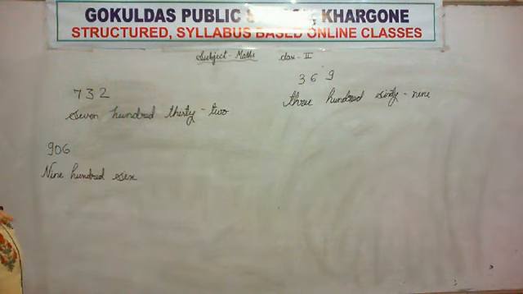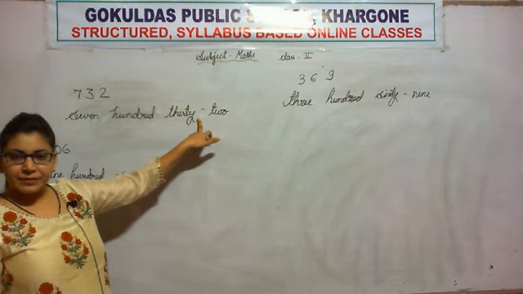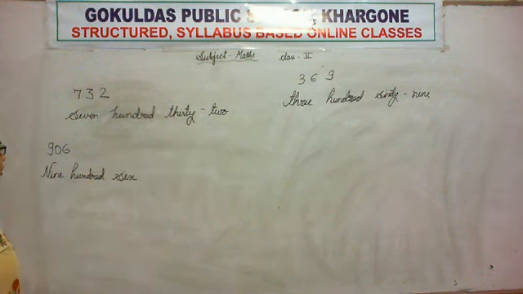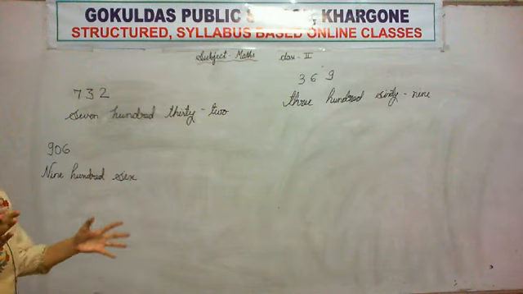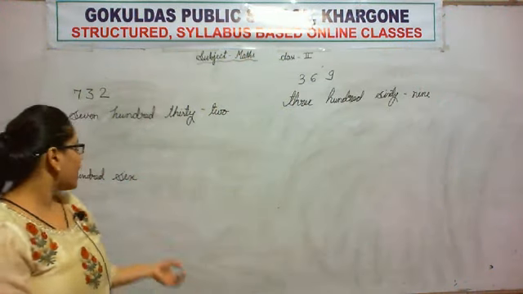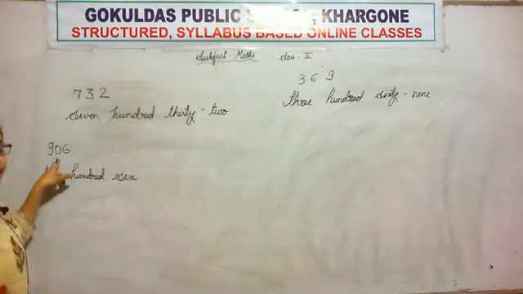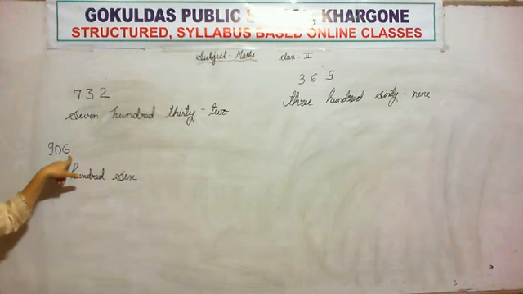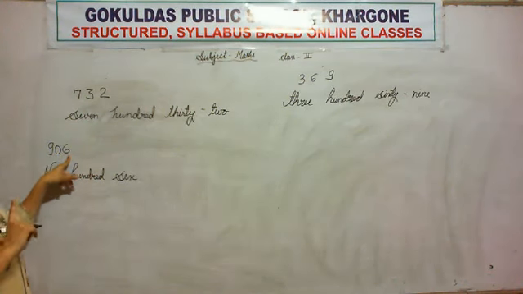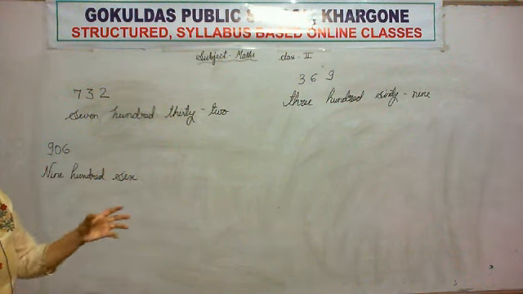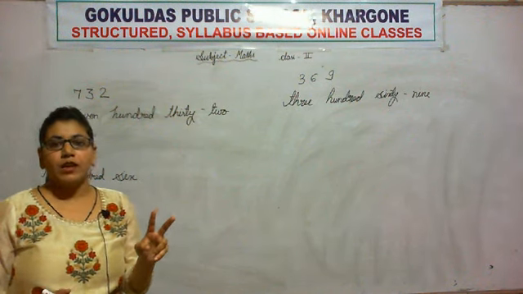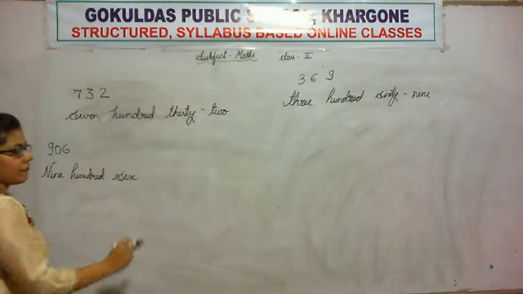Now, is there any need to put a hyphen? Yes or no? No, because no two numbers are joined together to read. Only here on the tens place 0 is there. So only in the ones place we have 6. So only 6 we are reading. We are not combining two numbers to read them. So we are not putting a hyphen here.